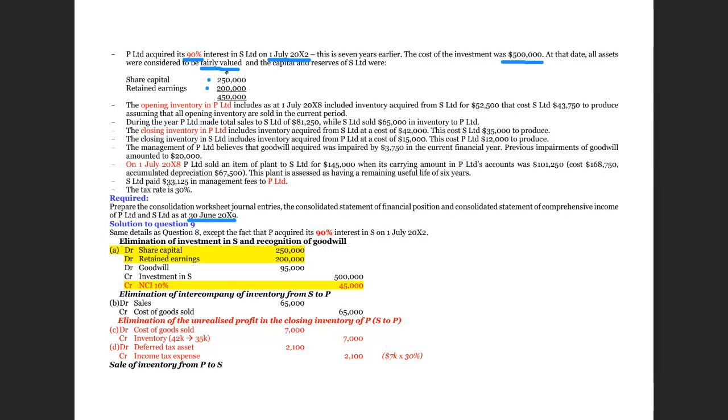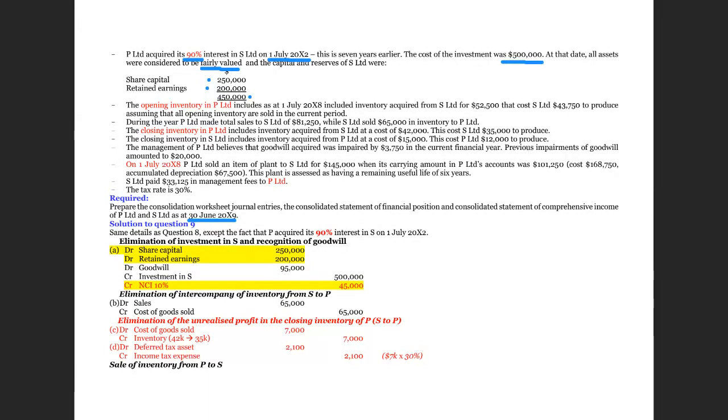No other reserve, no fair value reserve, etc. Therefore, the only equity figure is 450,000. So we know the book value of the equity, and therefore we know the book value of the net assets. This is the information on the day of acquisition.